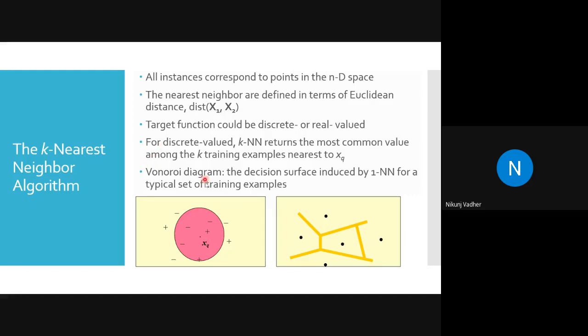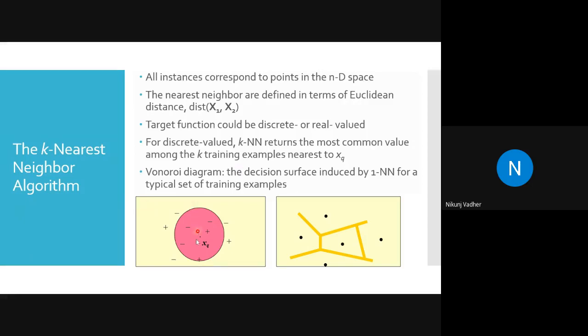So KNN with the weight is weighted k nearest neighbor. The closest neighbor will have higher weight. We will arrange the neighbors in ascending order of distance, and the closest neighbor, the first element, will have maximum weight, the next will have second, then third, likewise. Then we calculate the weight of class 1, the weight of class 2, and for whichever class we get the maximum weight, we assign that class to the object.